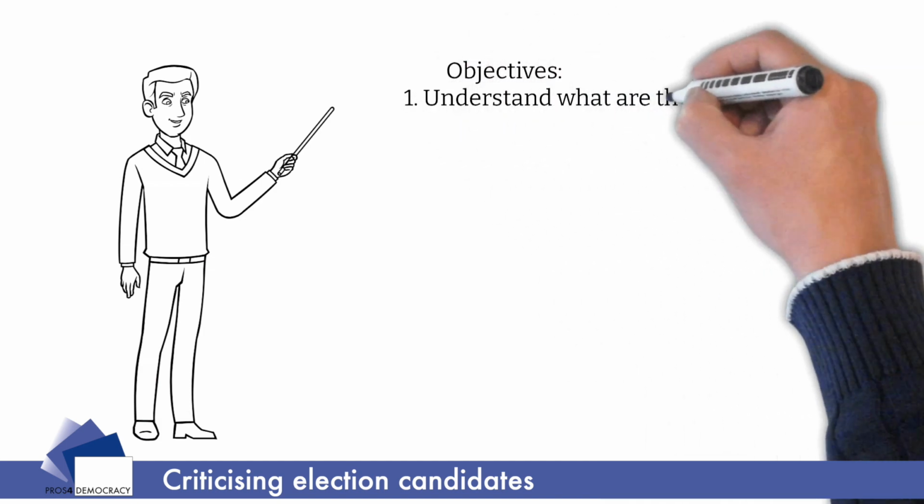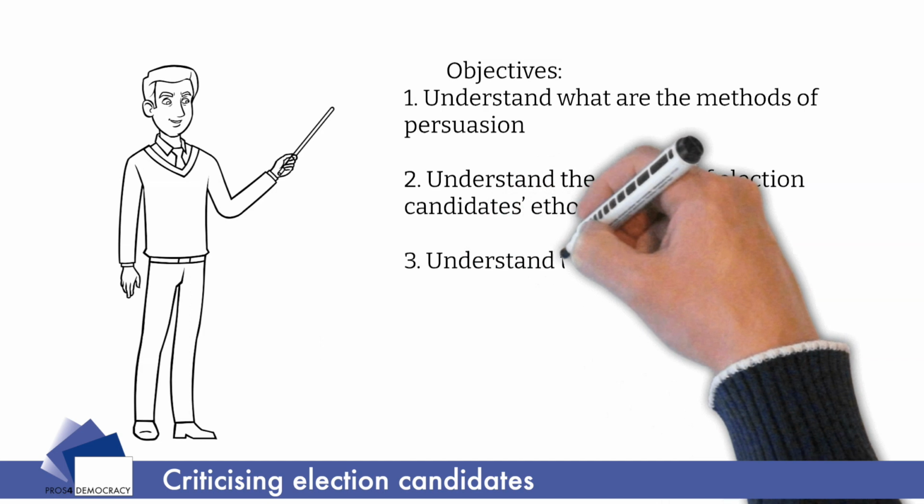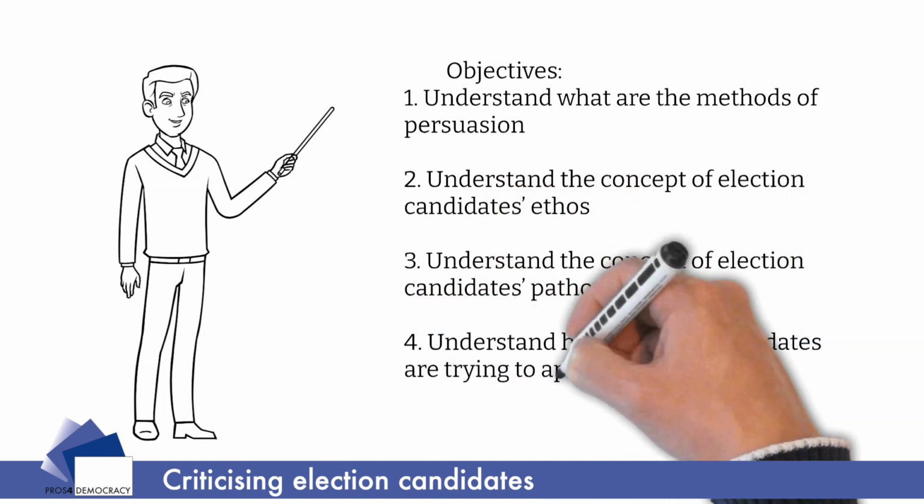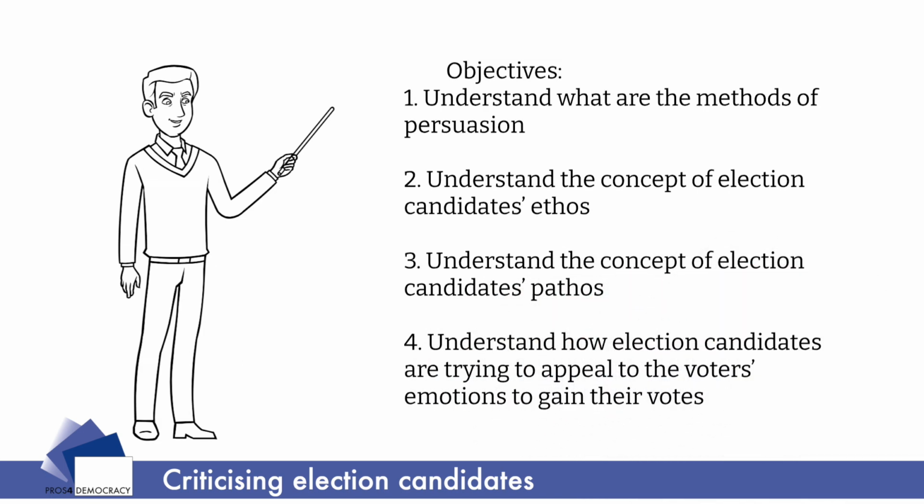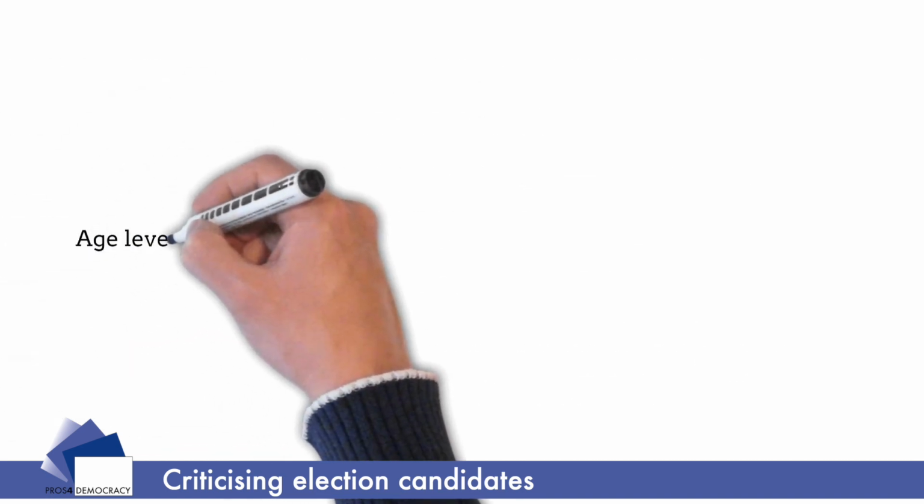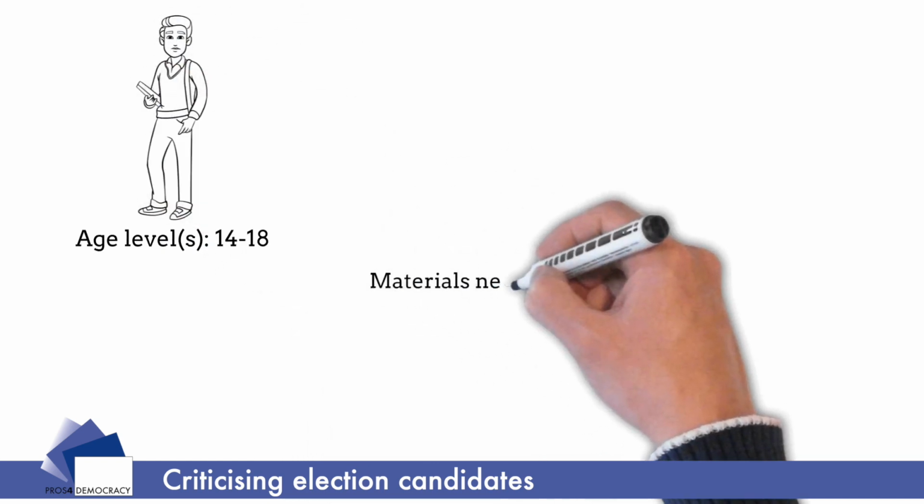First, to understand what the methods of persuasion are, to understand the concept of election candidates' ethos, to understand the concept of election candidates' pathos, and to understand how election candidates try to appeal to voters' emotions to gain their vote. This session is for the age group between 14 and 18 years and it will be completed in 8 to 10 teaching periods.